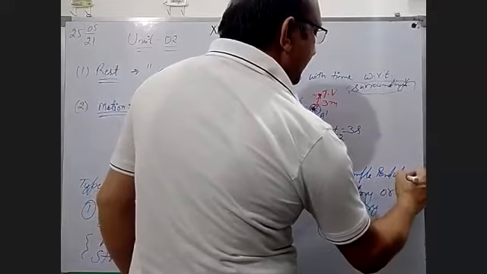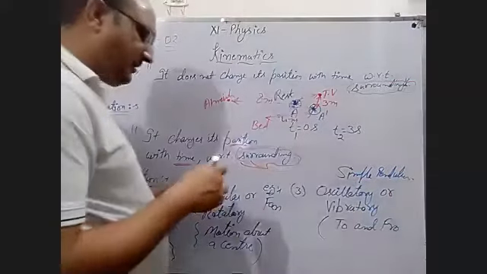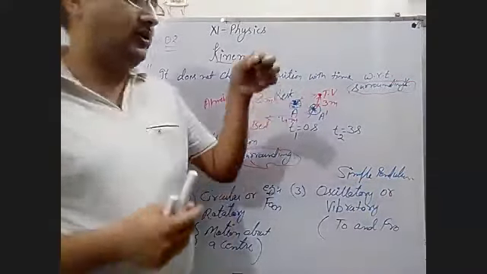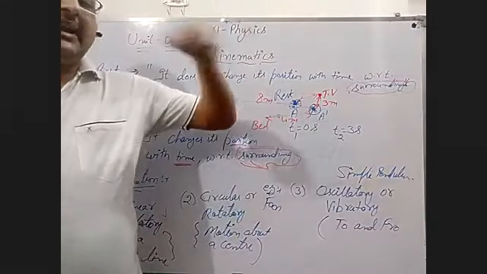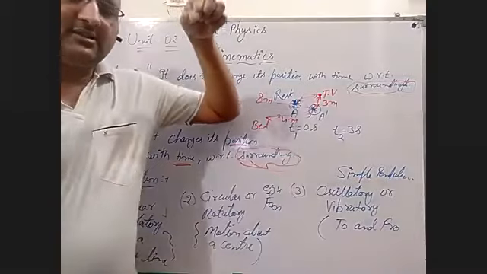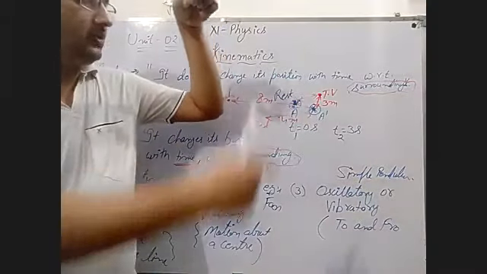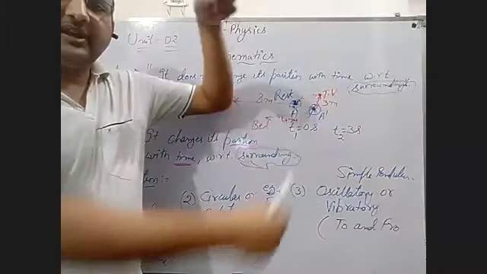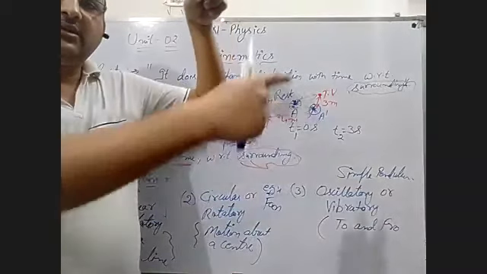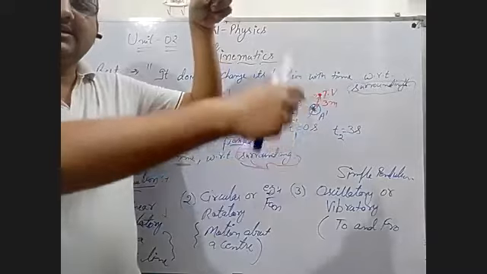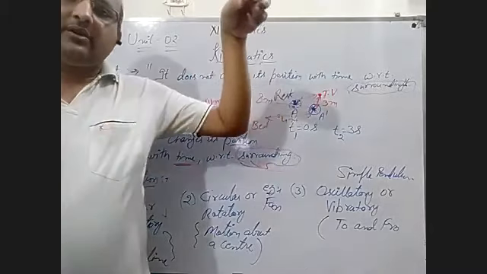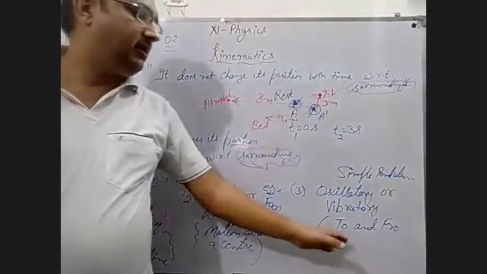Simple pendulum is a thing in which a bob is hanging with a thread, and this bob oscillates in this way. One time it goes in the forward direction, and another time it goes in the backward direction.